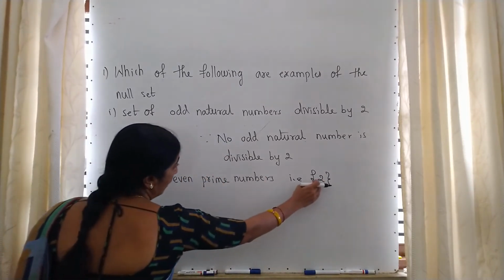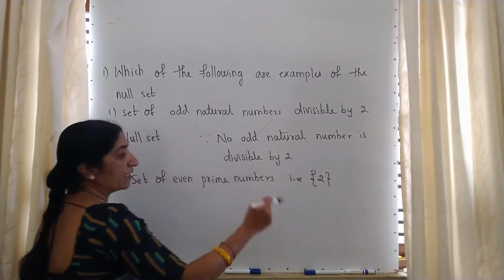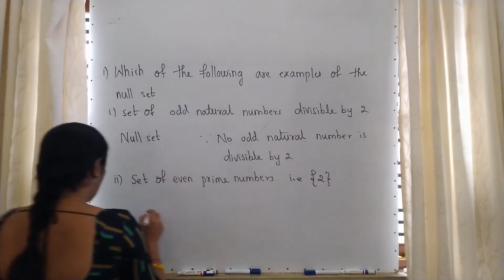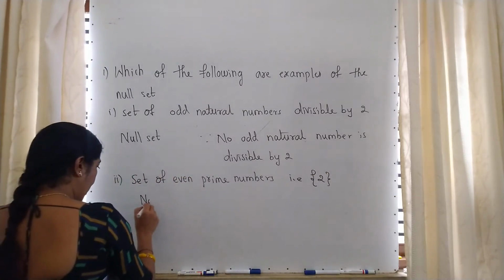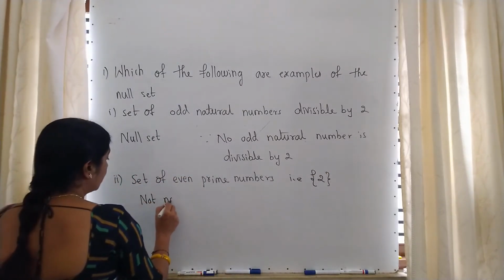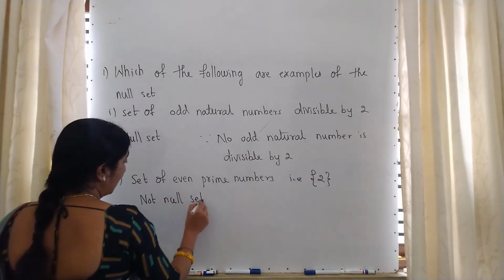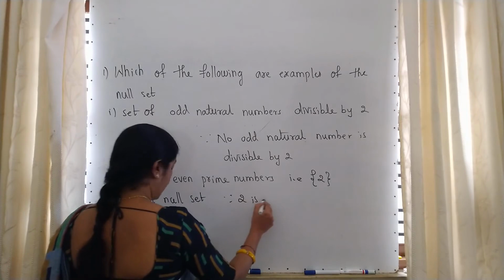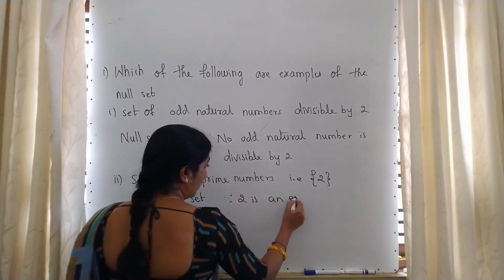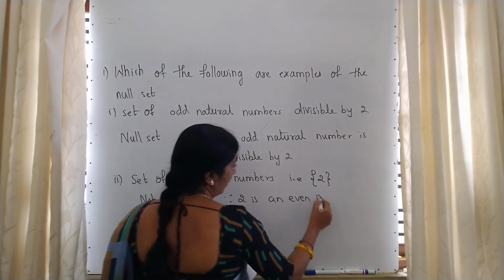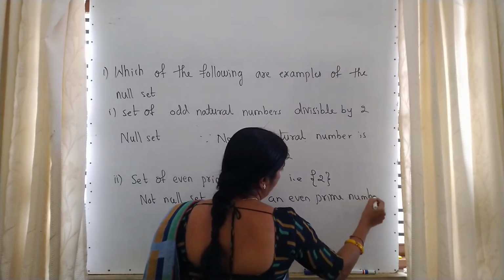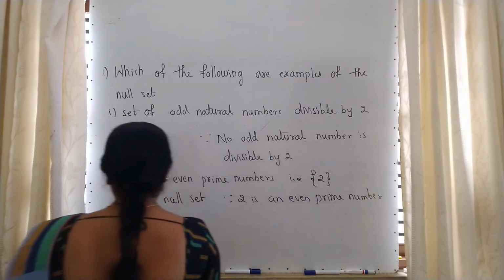Can you write the element or what? Yes, we can write the element, and you can count how many elements. There is only one element. So it is not a null set, because we can write the element in the set, because 2 is an even prime number, only one even prime number, because other even numbers are not prime numbers.